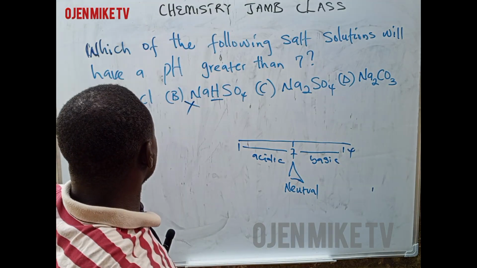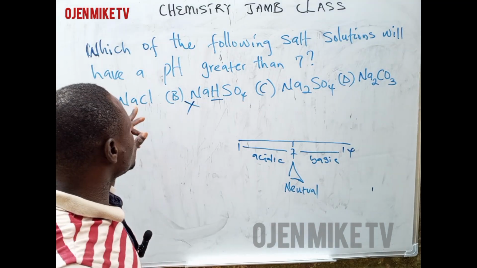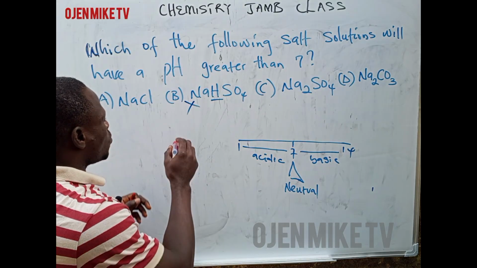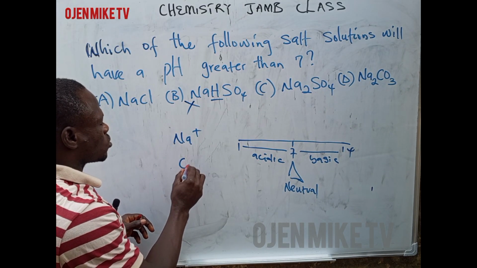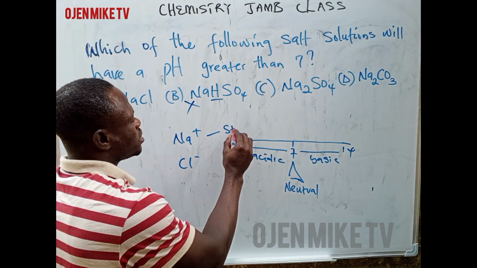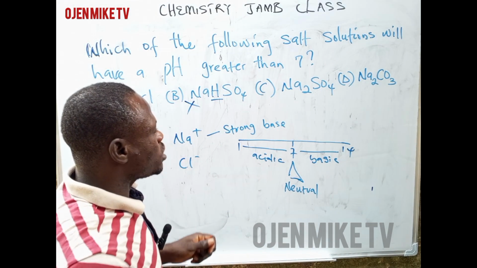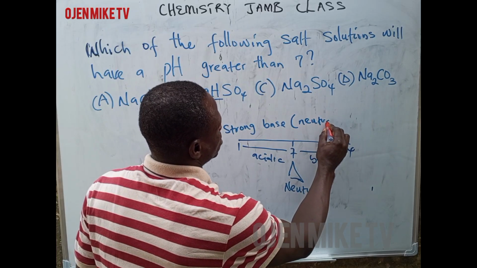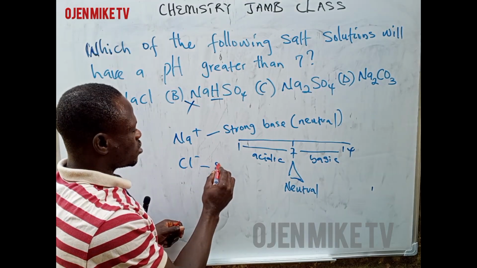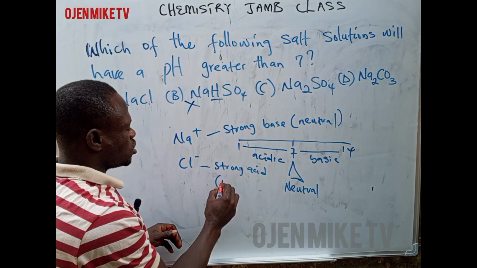Now let's consider these three salts. Whenever you put this salt into water, it will dissociate. This is sodium ion and chloride ion. The sodium ion is coming from a strong base, and since it is coming from a strong base, it is neutral. Also, the chloride is coming from a strong acid, and since it is coming from a strong acid, it is neutral.